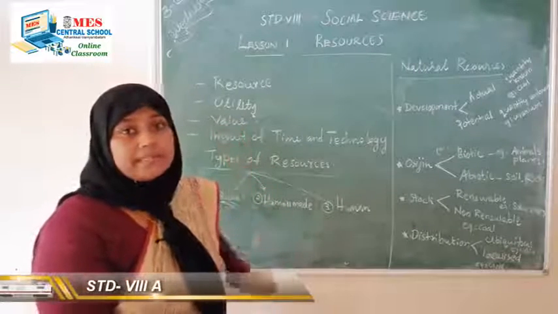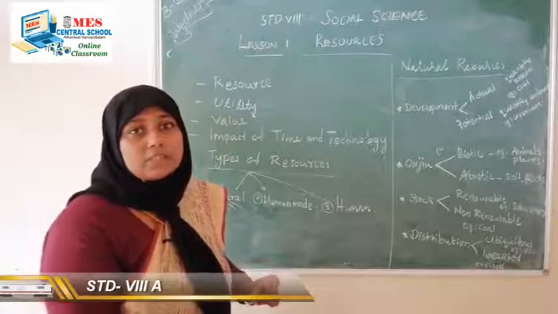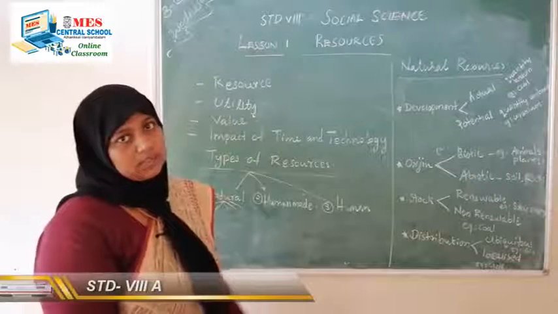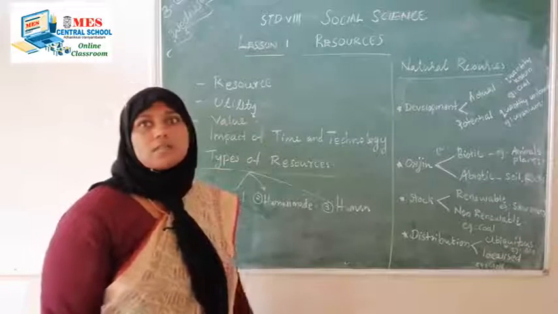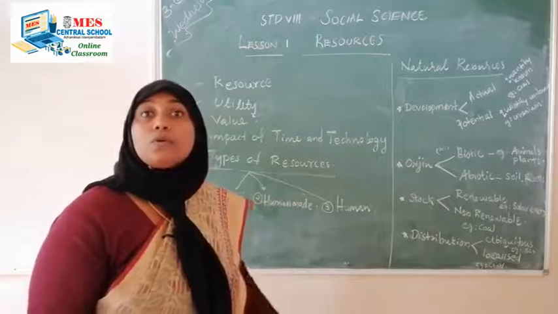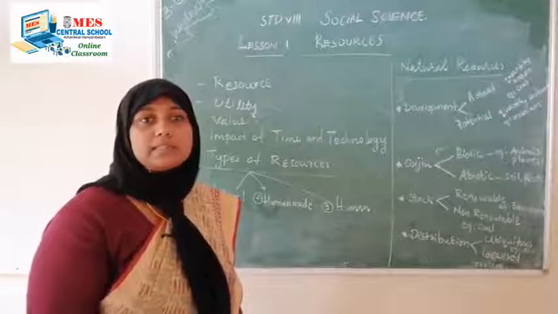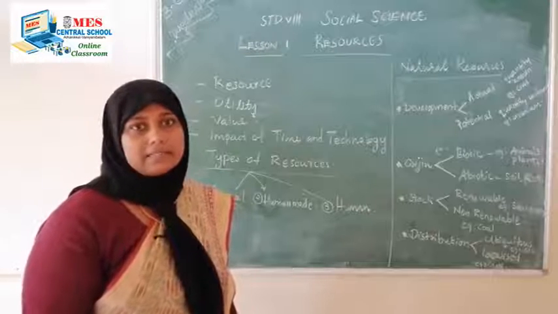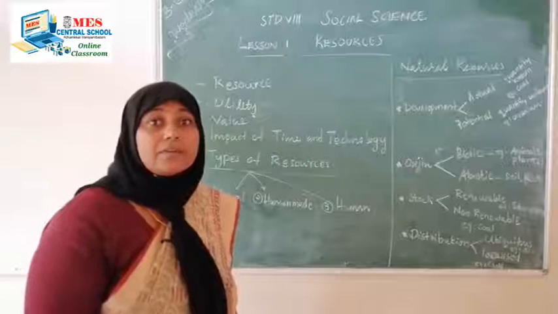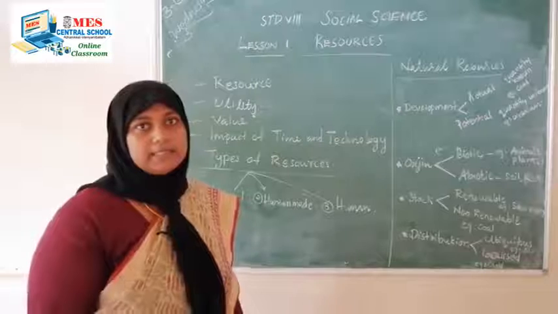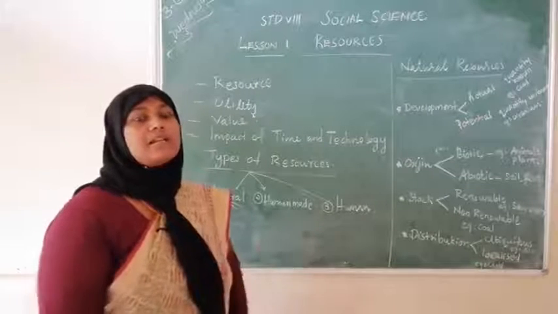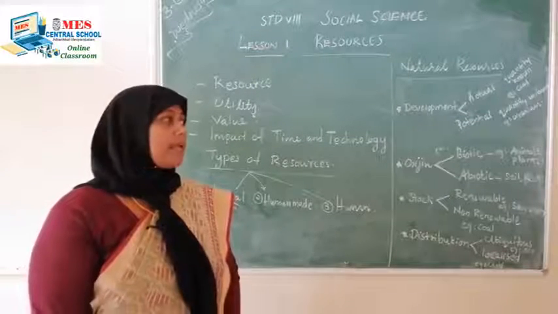This usability gives the object or substance its value. Some objects have more usability or utility and so have more value. Some we use very little. So the values are different for different objects.